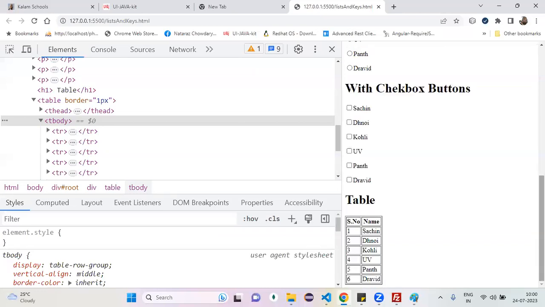Working. Yes, sir. Easy. Okay. Like this, my lists and keys concept is working. Okay, all are okay by using which method?